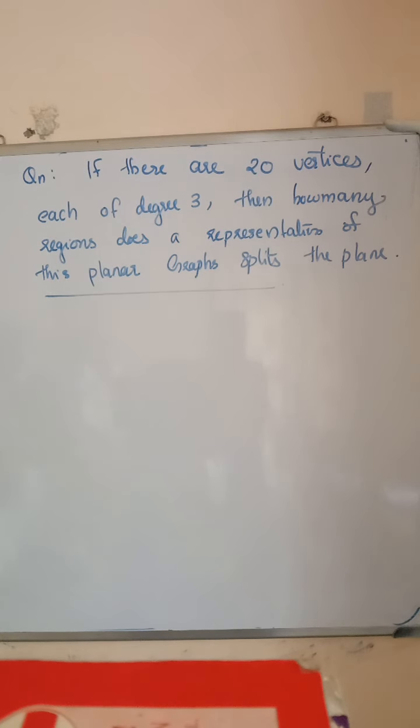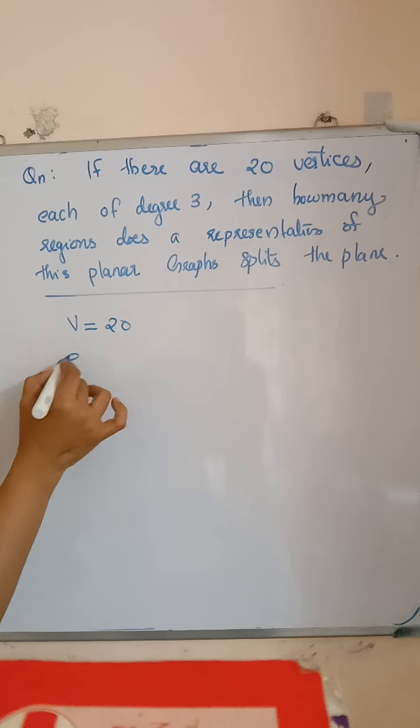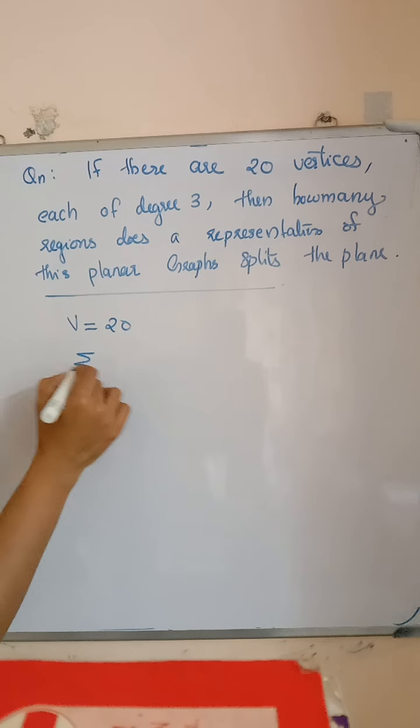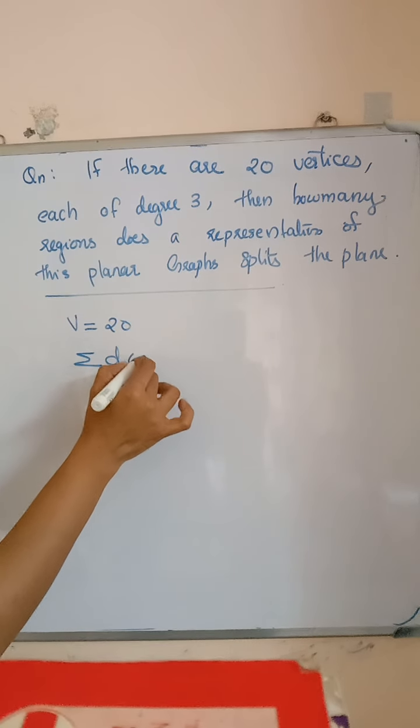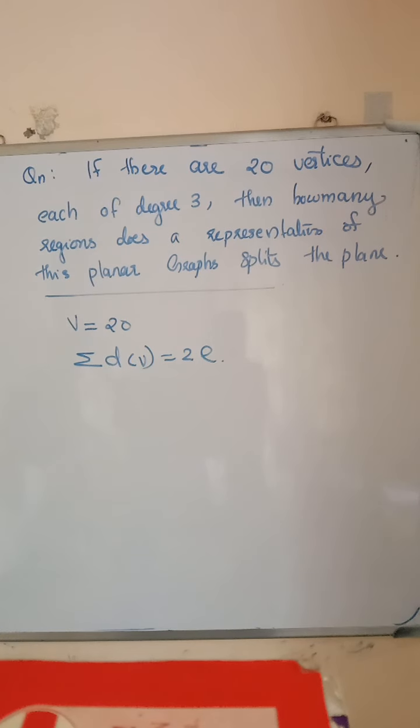Next a problem. If there are 20 vertices, each of degree 3, then how many regions does a representation of this planar graph split the plane into? Total number of vertices, V is equal to 20. Then what is the number of edges? We know that summation of degree of vertices, sigma degree of V is equal to 2 times edges.